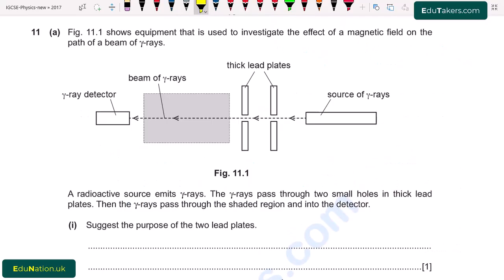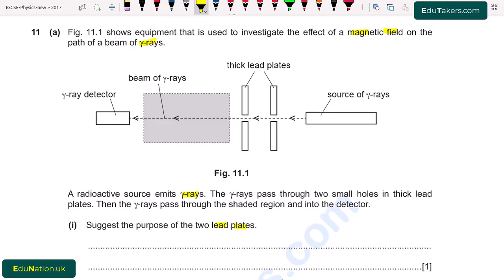Question number 11, part A. Figure 11.1 shows equipment that is used to investigate the effect of a magnetic field on the path of a beam of gamma rays. A radioactive source emits gamma rays. The gamma rays pass through the two small holes in the thick lead plate. Then the gamma rays pass through the shaded region and into the detector. Part 1: Suggest the purpose of the two lead plates.